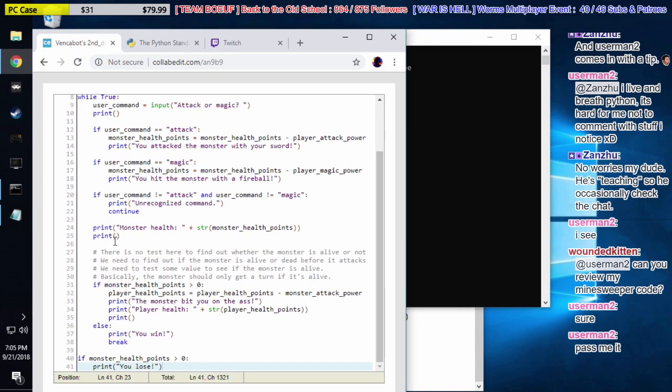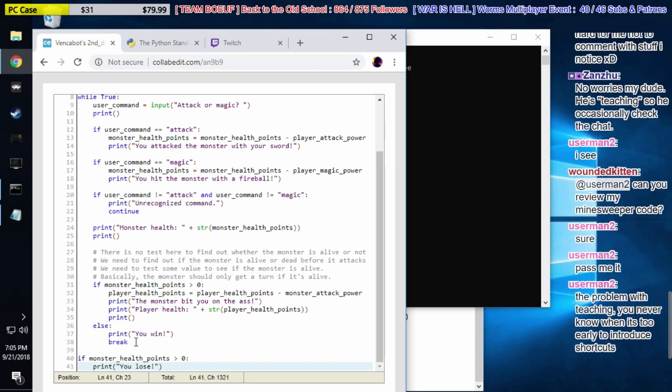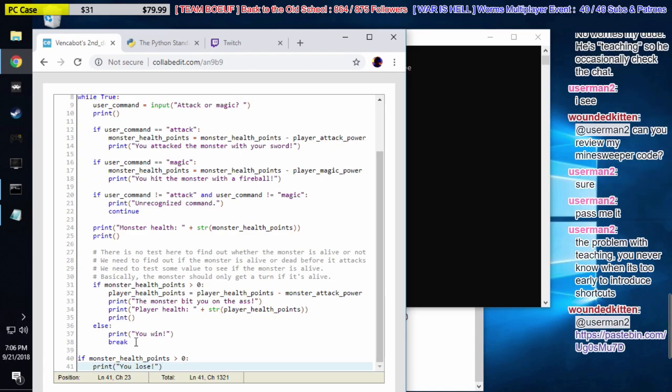But okay, I was just saying that I want to move this other test on line 40. So basically, we moved our test to see if the monster is dead up here to line 36, right? Where we say, now we know the monster is dead because we know he's not still alive. Did you hear what I said about the break statement, about how it breaks out of unconditional loops? Yeah, so pretty much from before you broke up, the break statement automatically just cuts everything off after line 37. Right, exactly. If you were to win, it just ends the game, it ends the program. Well, in this case, it doesn't end the program, it ends the loop.